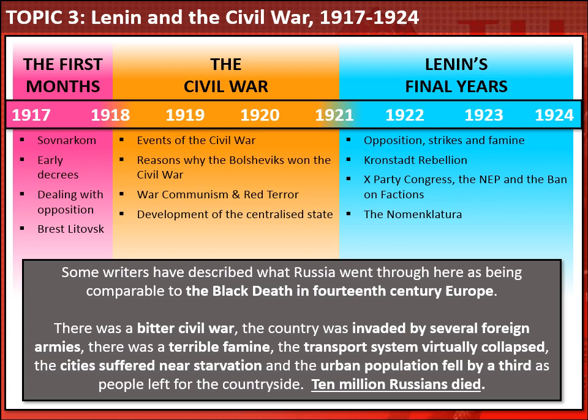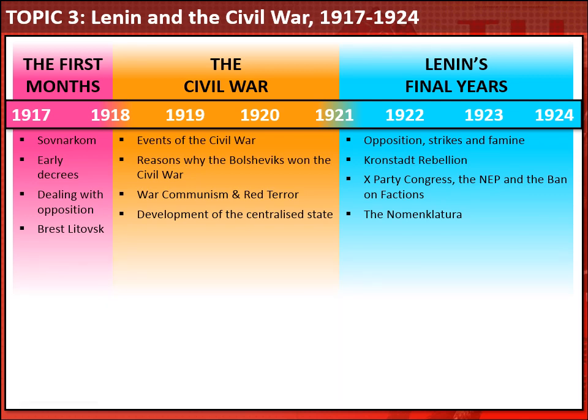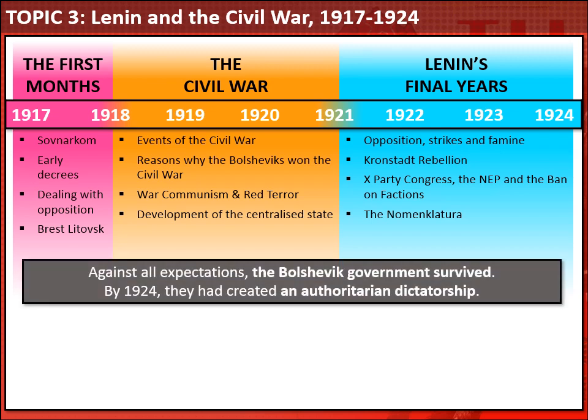The cities suffered near starvation, and the urban population fell by about a third as people left the cities and headed to the countryside to find food. In total, 10 million Russians died. So this is a period of intense crisis. And yet, against all expectations, the Bolshevik government survived. And by 1924, not only had they survived, but they had set up an authoritarian dictatorship in Russia.